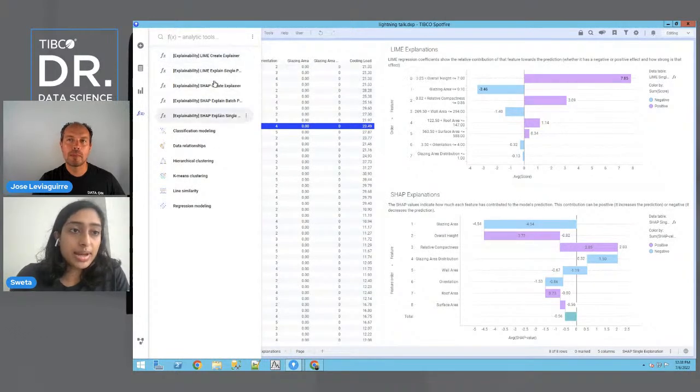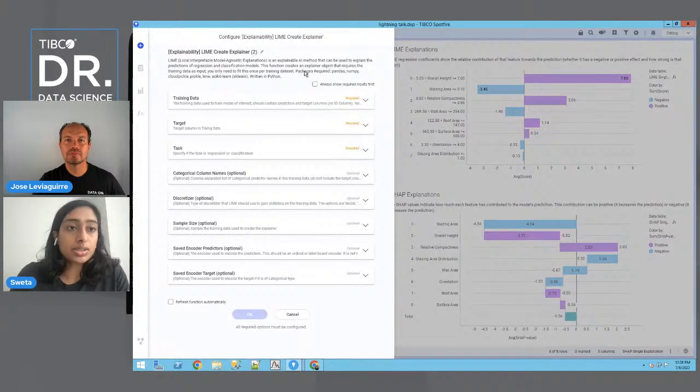The first thing you need to do once you have your model is run this function called LIME create explainer. The reason that we separated LIME into 2 data functions is that LIME and SHAP work interestingly in that they require the training data. This could potentially cause problems because there are situations where you won't always have access to your training data, especially in a front end analysis. Your data might be stored elsewhere. And LIME and SHAP also require access to the model itself, at least via these Python implementations.